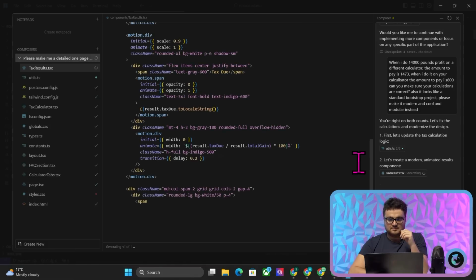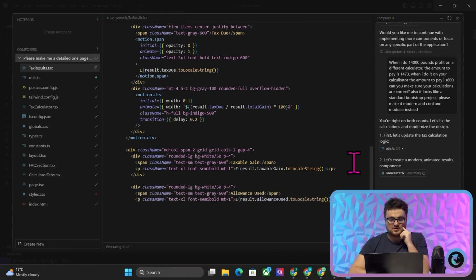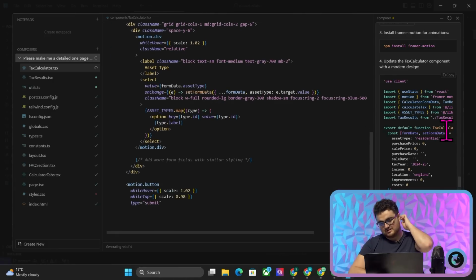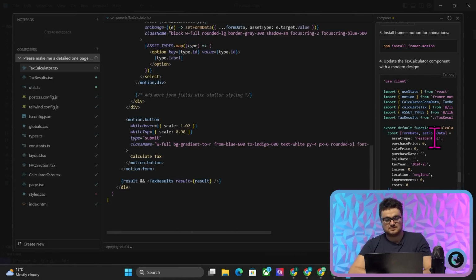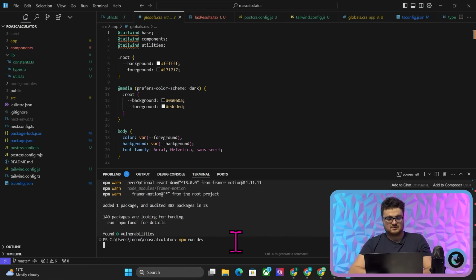Yeah, okay. Modern animated results component. Okay, I'm down for that. Okay, we should get something a little bit cooler, a little bit more modern here. You'd probably want to use V0 for this. It's just, I do like to let Cursor just do its thing, to be honest with you. Okay, accept all. Okay, npm run dev.